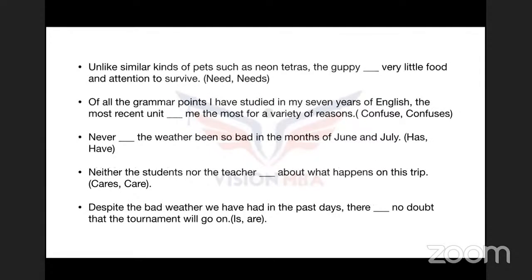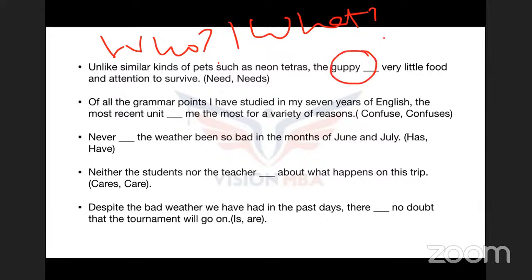Unlike similar kinds of pets such as neon tetras, the guppy dash very little food and attention to survive. Now, who needs little food and attention to survive? Remember those two questions, who and what, depending upon the sentence. Who needs little attention and food to survive? Guppy. Do not get confused by pets and tetras. It's the guppy. Now, guppy is the singular form of the fish, so we are going to say needs.